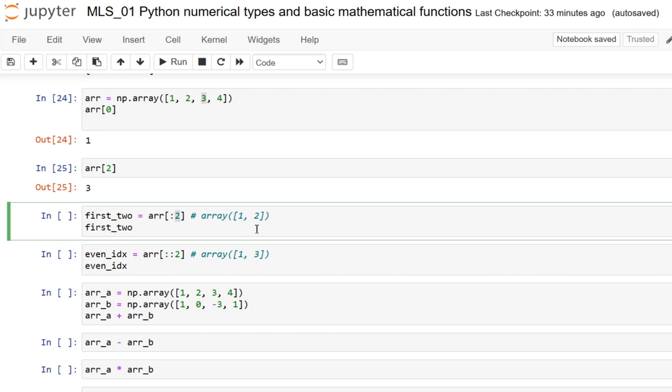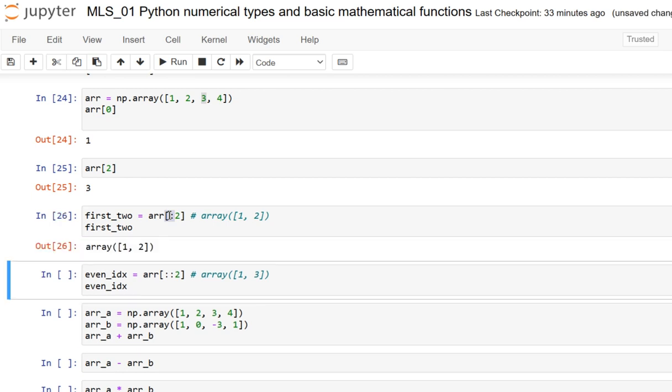And here, of course, we have omitted the first one and specified only the second one. Wherever it is omitted, it means from the beginning, so from the beginning till the second element, I just get 1 and 2. And when we omit both the start and stop, it gives everything from the beginning till the end, all the elements.